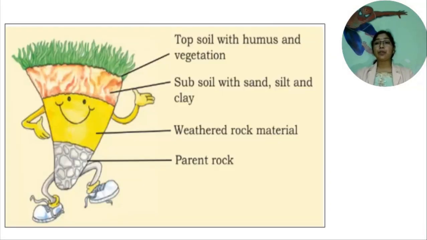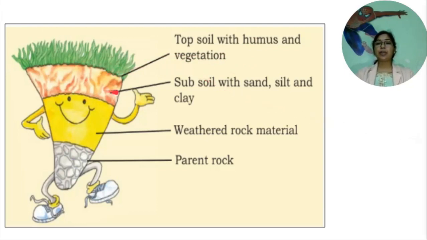To know more about soil formation, let's see soil profile. The soil profile is a vertical cross section of the soil made of layers running parallel to the surface. These layers are known as soil horizons. First, horizon A or topsoil. It is called the humus layer, which is rich in organic material. This layer consists of decomposed material and organic matter. This is the reason the topsoil has a dark brown color. It holds enough air and water.